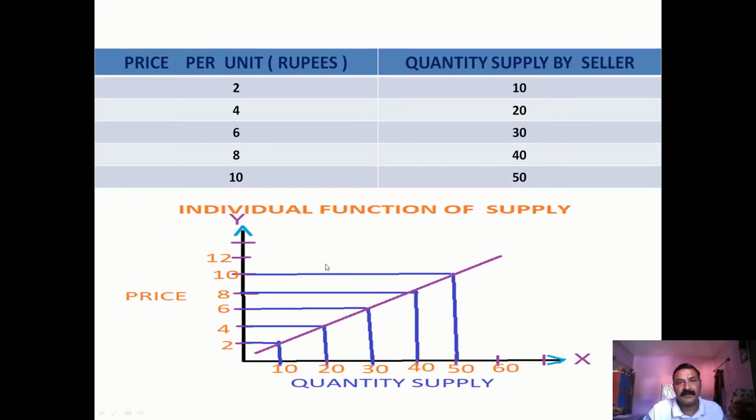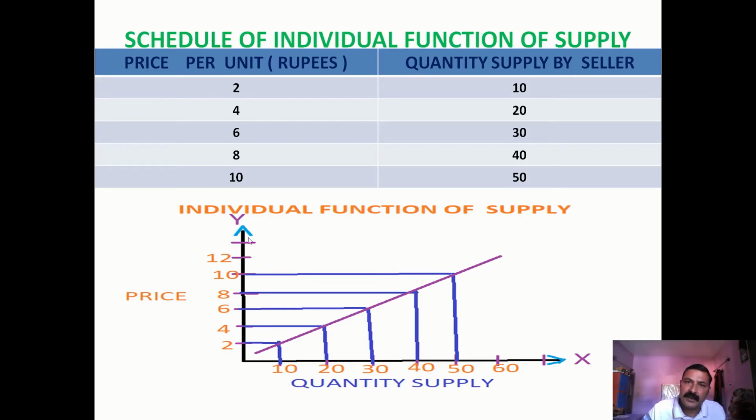Now we will take simply the individual function of supply, and now we explain the individual function of supply with the help of schedule and graph. Let us see here, there are different prices written in this column: 2, 4, 6, 8, 10.